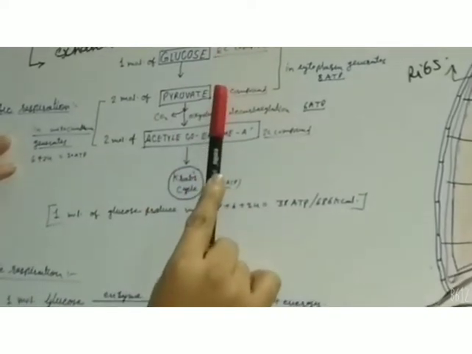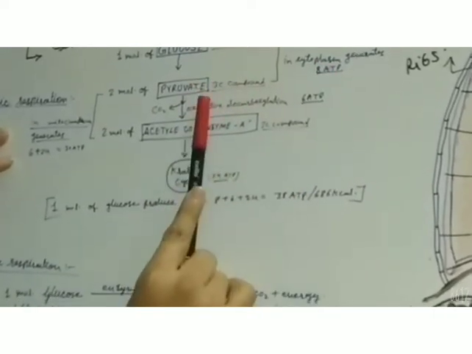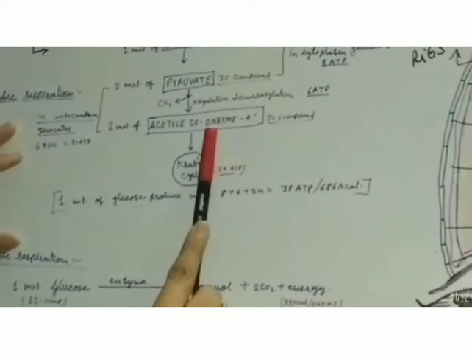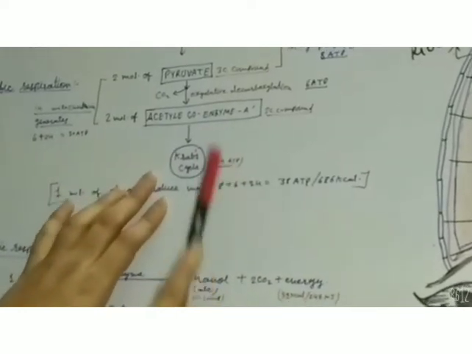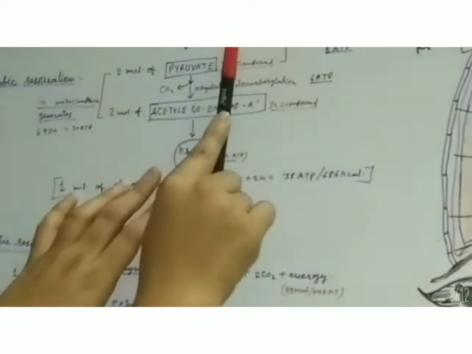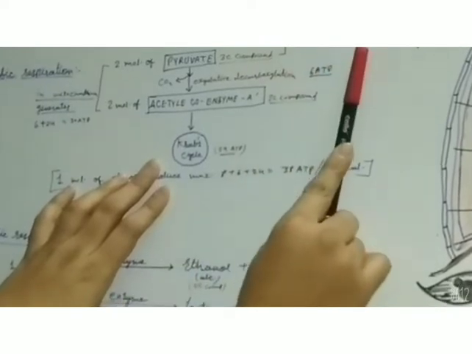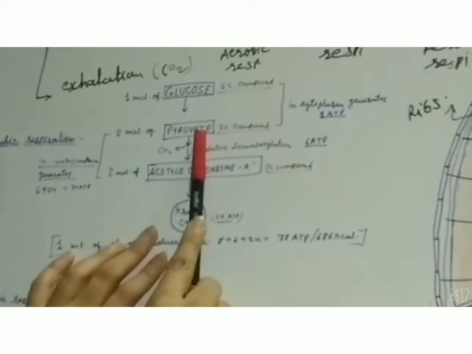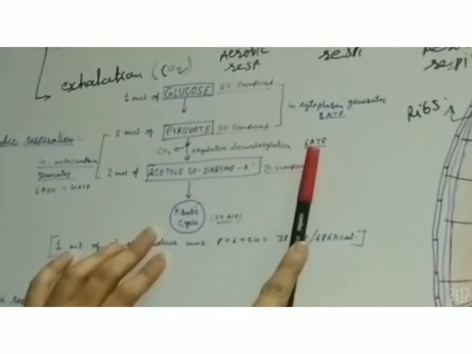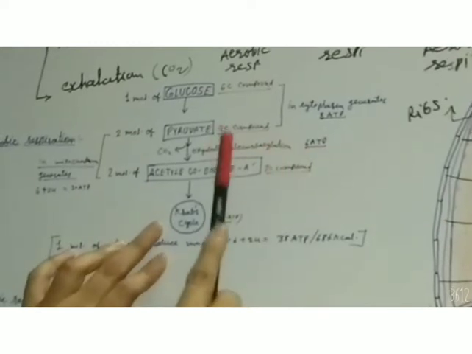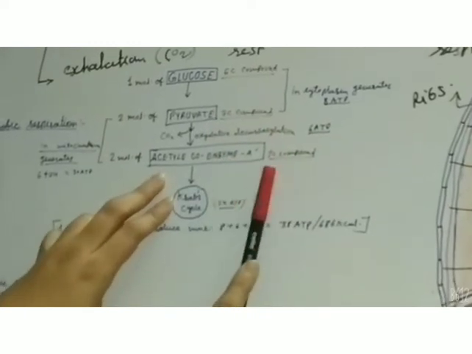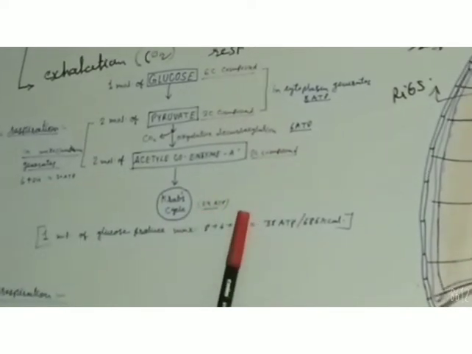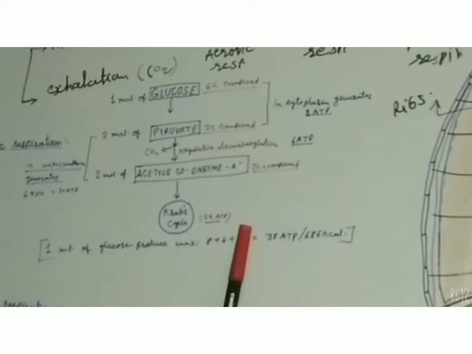So the formation of pyruvate takes place in the cytoplasm, then pyruvate enters the mitochondria of the cell where the further process takes place and it releases energy. From the breakdown of glucose, 8 ATP are produced, then pyruvate is formed. After the generation of pyruvate, 6 ATP of energy is released, and when pyruvate generates acetyl coenzyme A and it enters the Krebs cycle, it generates 24 molecules of ATP.